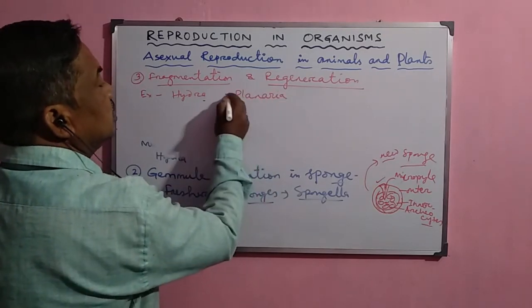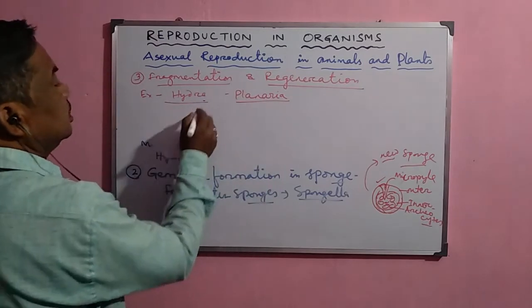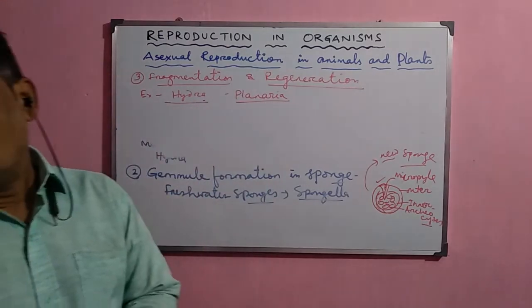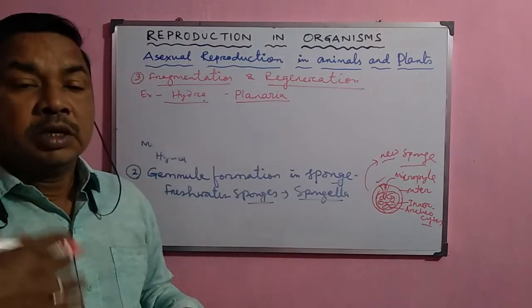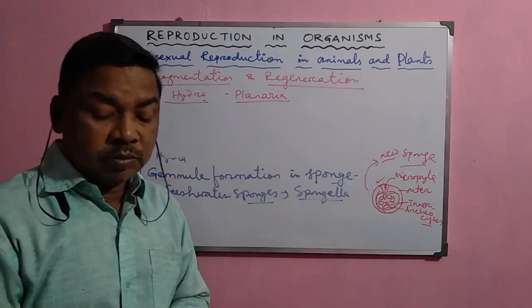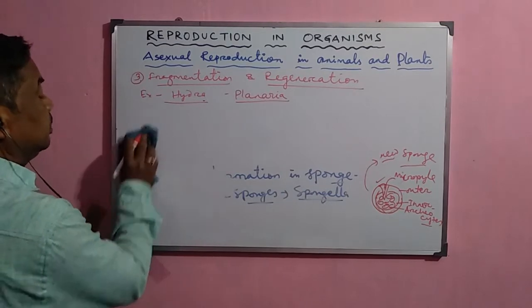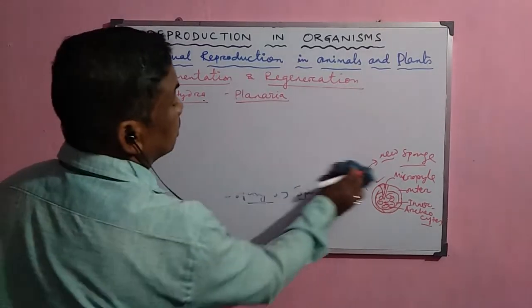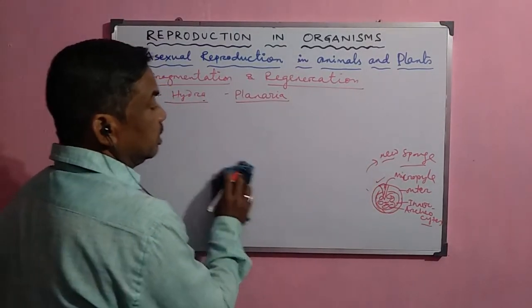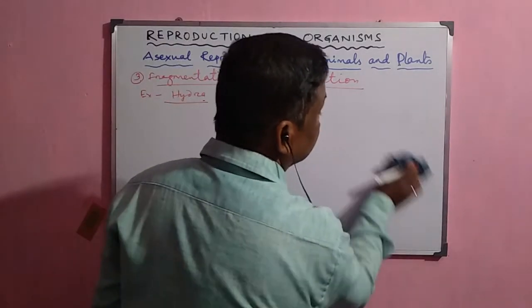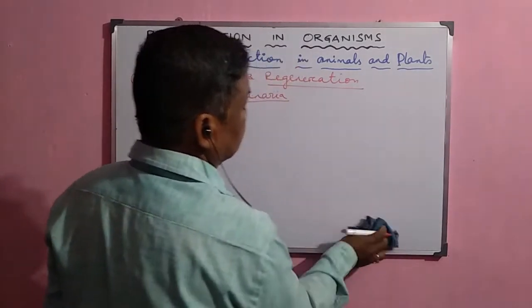And in this case what happens? Either in hydra or planaria, if by any means they are split into different fragments or different parts, then each fragment develops into a new organism. So this process is called fragmentation and simultaneously regeneration.